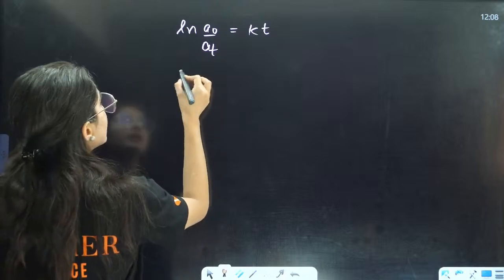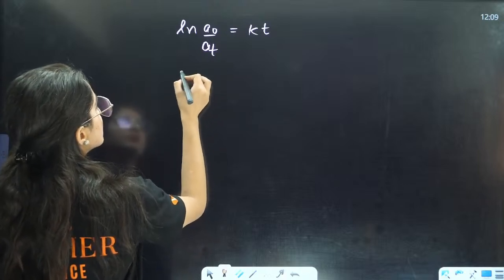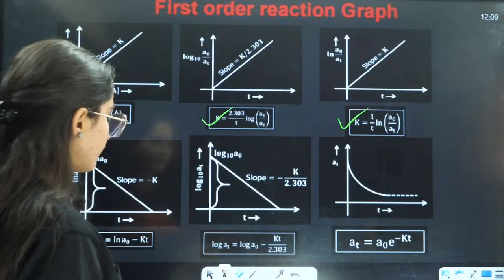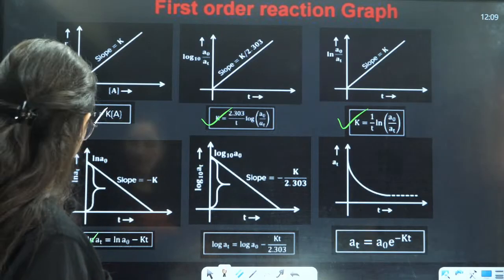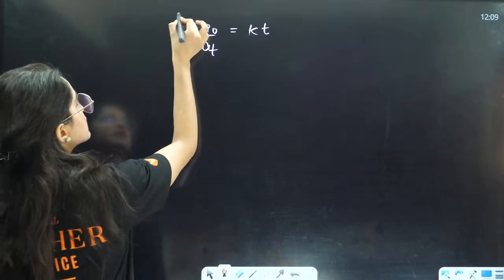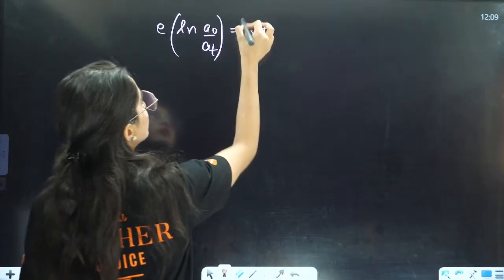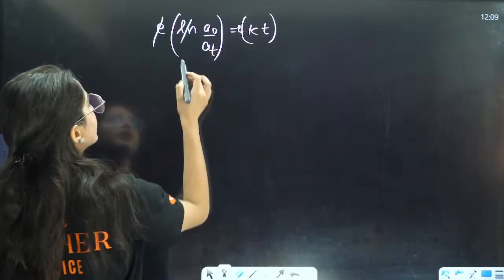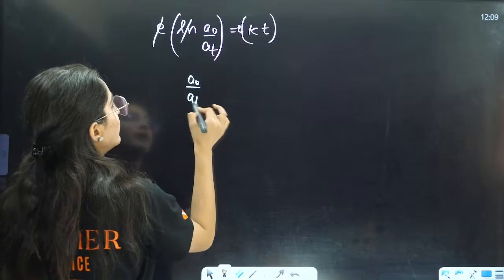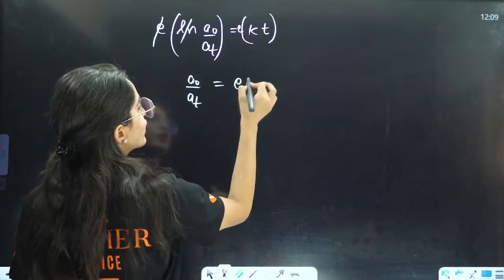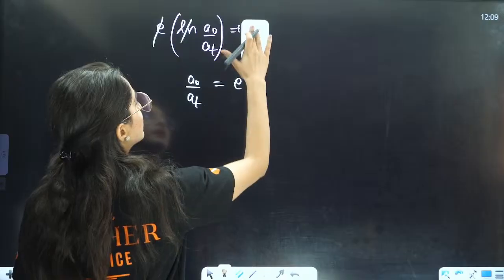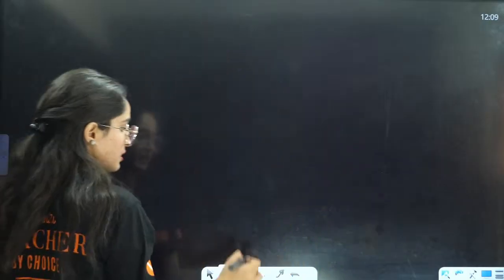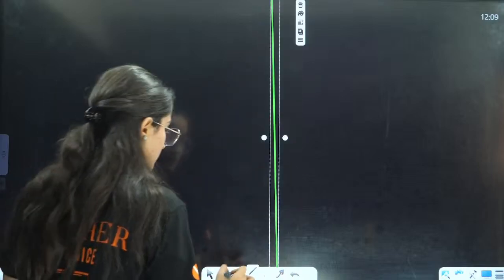So the answer will be, wait a minute, if I want to have the formula of At, no. Chalo. Let's take the exponential here. So it is going to cancel each other, and this will be a naught by At. And the exponential of this is going to be e raised to power kt, right? Basically, if you want to write it in the full-fledged form, I'm drawing this thing here.